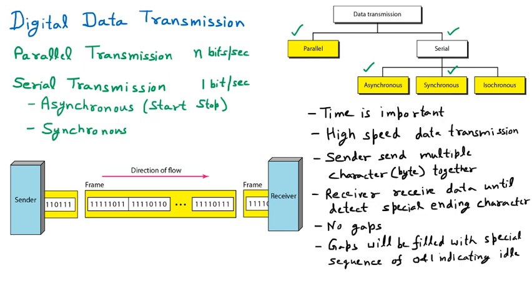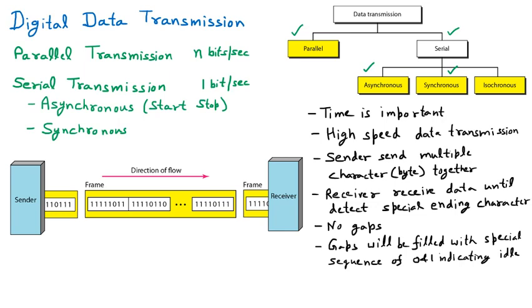Say for example I am teaching you and sending all the data, but some phone call comes and I have to take some time. In that case, in synchronous transmission, there is one deal between sender and receiver that some 0 and 1 will come specially, that will indicate that this is idle.